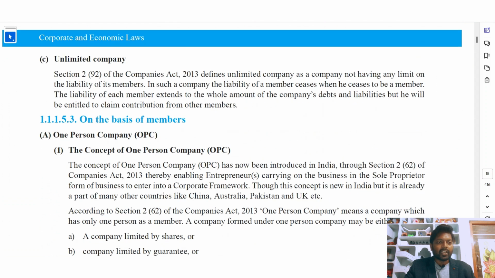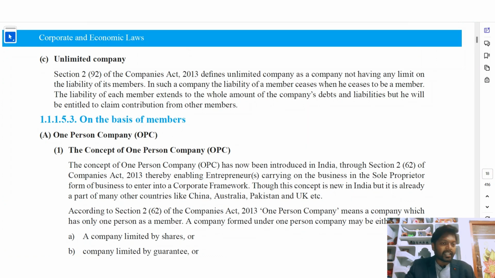Next, unlimited company. Section 2 clause 92 of the Companies Act 2013 defines an unlimited company as a company not having any limit on the liability of its members. In such a company, the liability of a member ceases when he ceases to be a member. The liability of each member extends to the whole amount of the company's debts and liabilities, but he will be entitled to claim contribution from the other members.